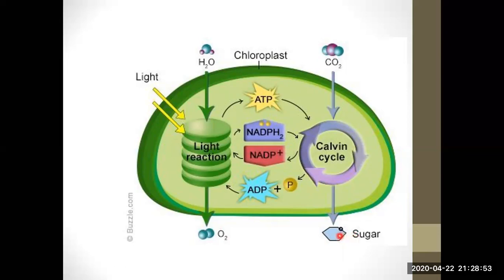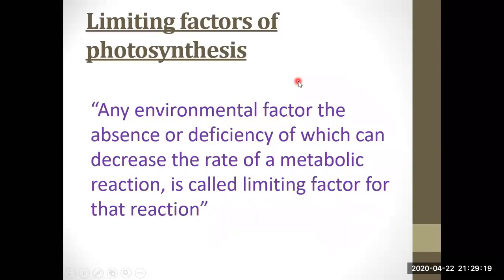The main difference between these two processes is that light reactions are also called the Z scheme, while dark reaction is also called the Calvin cycle. The source of energy for light reactions is light, and the source of energy for dark reaction is the products of light reaction, ATP and NADPH. Another main point is that light reactions occur in the thylakoid membranes of the chloroplast, while dark reactions occur in the stroma of the chloroplast. Now, coming towards today's topic, in which we will study the limiting factors of photosynthesis.